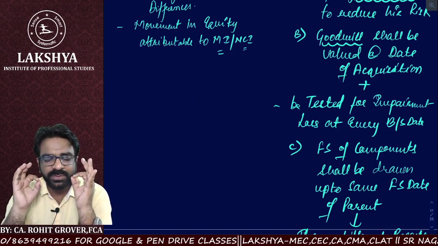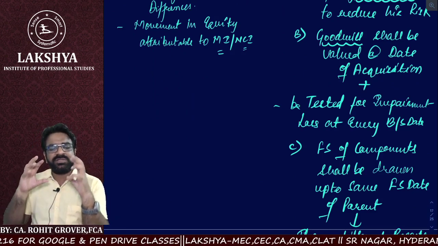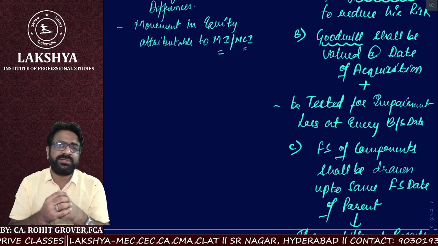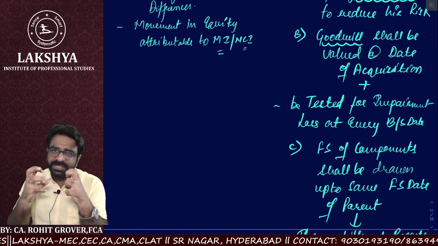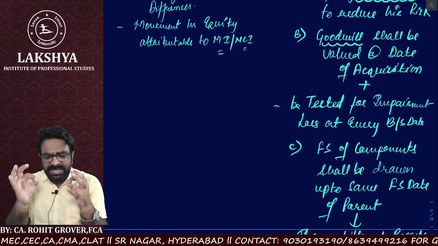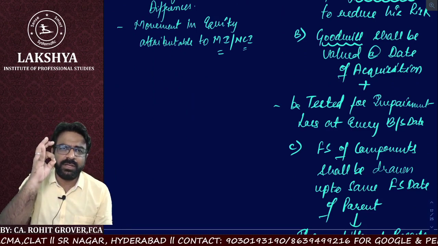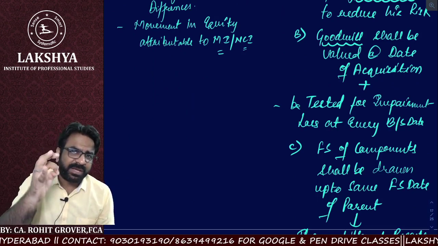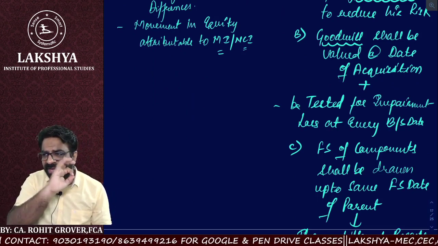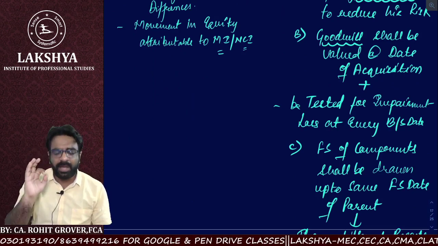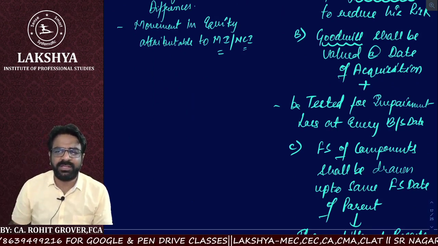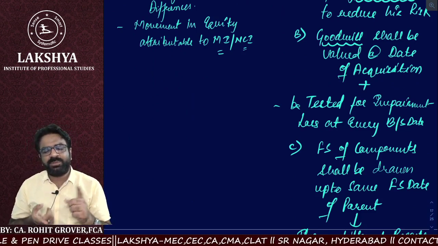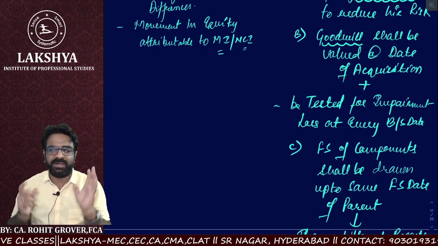Sir, remember one thing. In the audit of consolidated financial statements, it looks like a very small chapter, but it is actually an ocean. So many questions can come. It's a very in-depth chapter, and that's the reason we are doing each and every word, so that you will not leave any stone unturned which may come in your examination. We will do each and everything and go. Did you understand, sir? So goodwill shall be valued at the date of acquisition and it should be tested for its impairment loss at every balance sheet date.